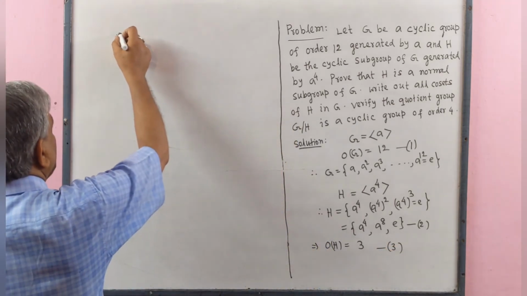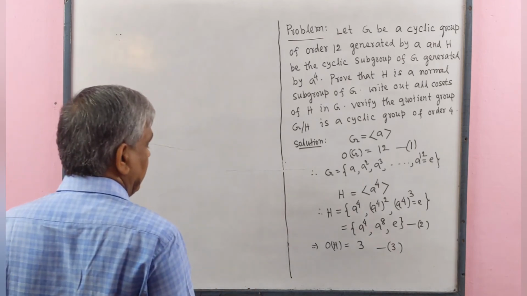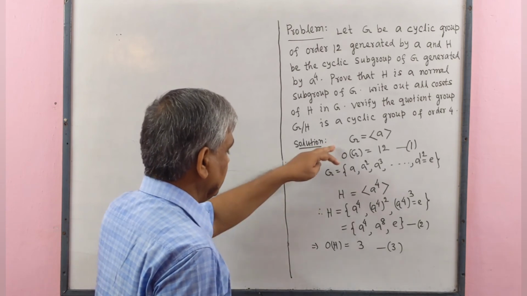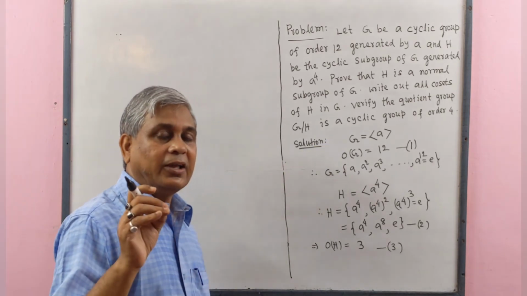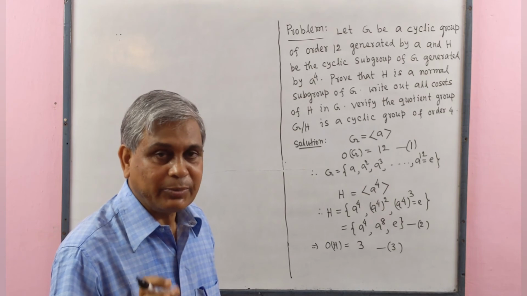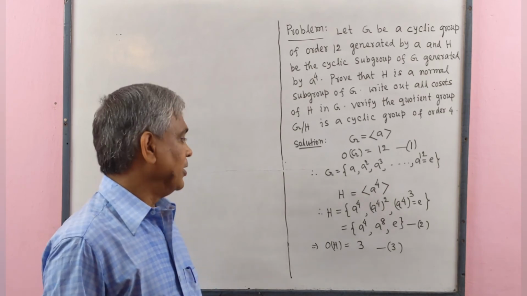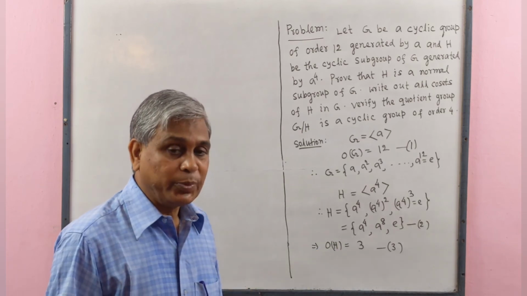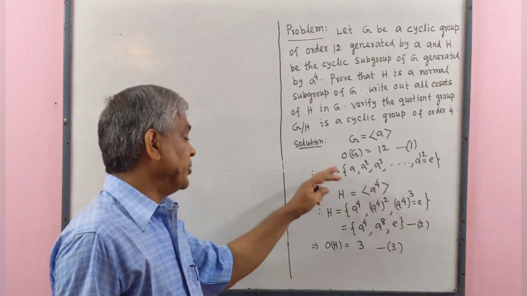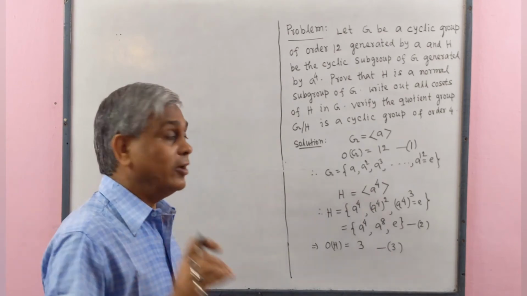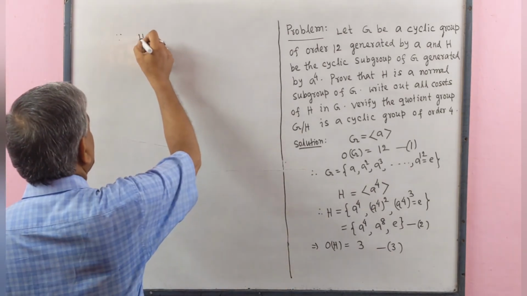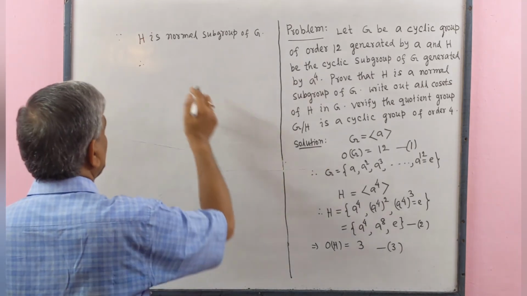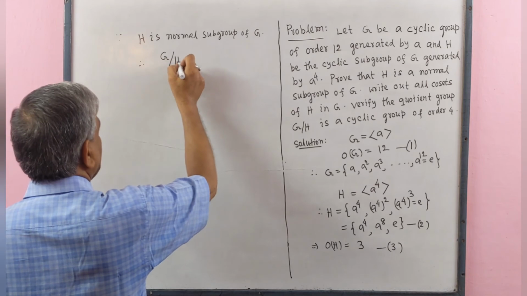Since H be a cyclic subgroup of G, therefore H is a commutative subgroup of G, and H is commutative subgroup of G means H is a normal subgroup of G. Therefore, quotient group G by H exists.